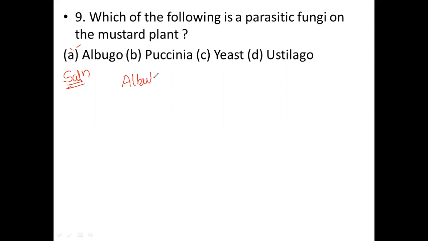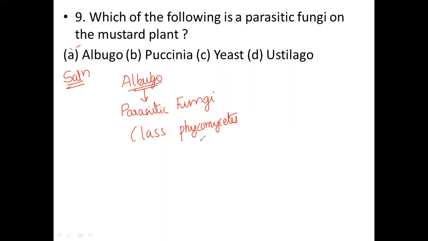Albugo is a parasitic fungus. In mustard, the Albugo is included in the class Phycomycetes, in kingdom Fungi.